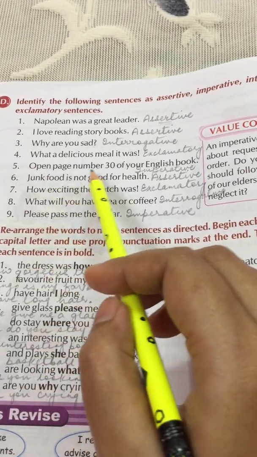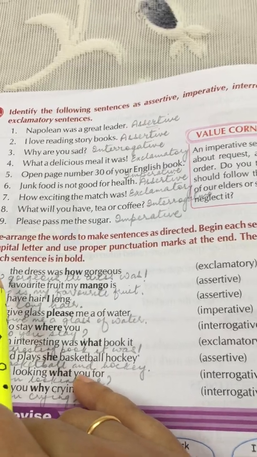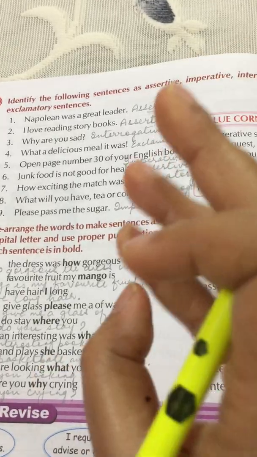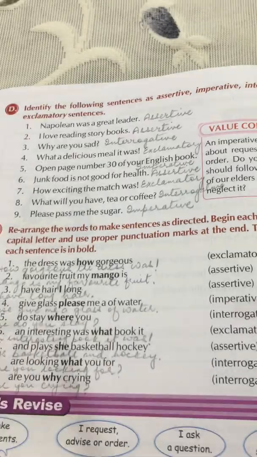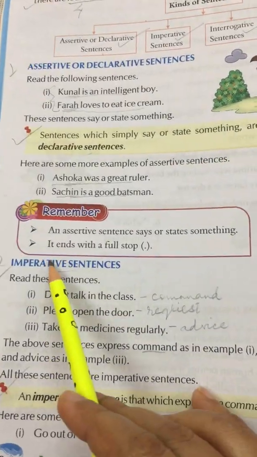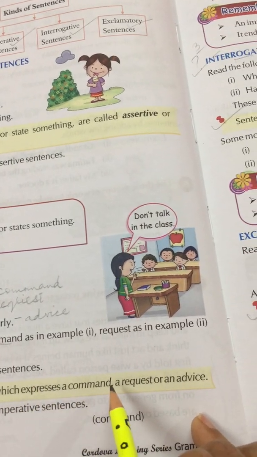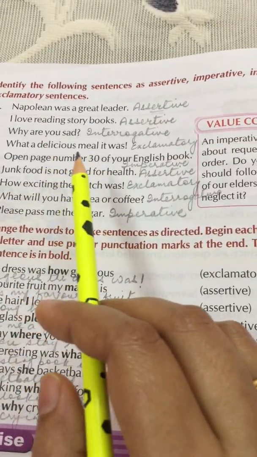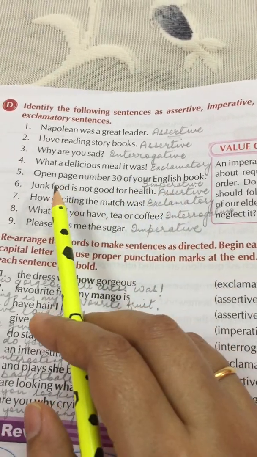Number 5, open page number 30 of your English book. What type of sentence is it? I told you, a sentence that expresses a request, a command or advice is an imperative sentence. An imperative sentence expresses a command, a request or an advice. So what is it? Open page number 30. This is a command, no? You usually get this type of command in your class. So this is an imperative sentence.